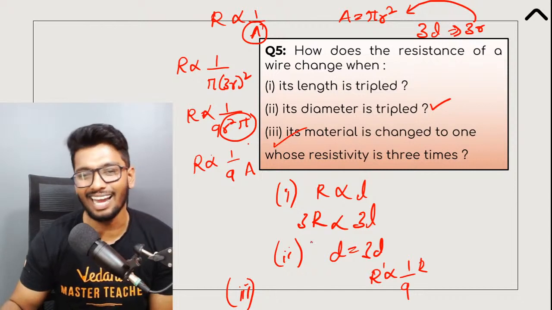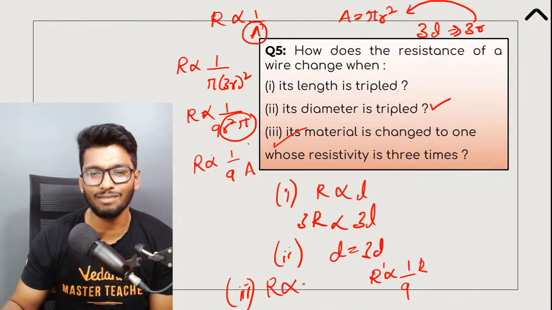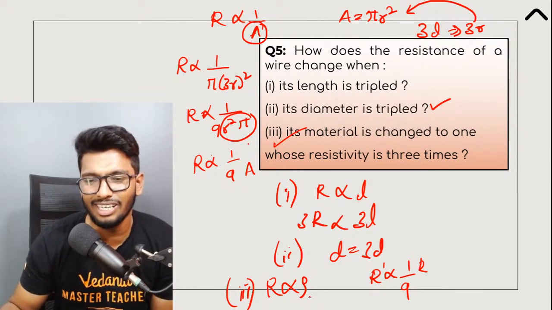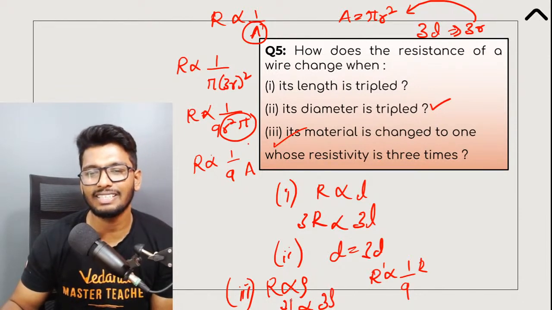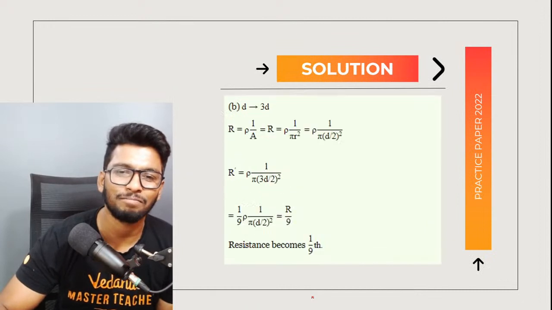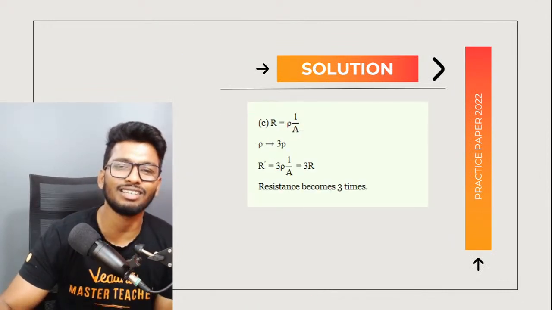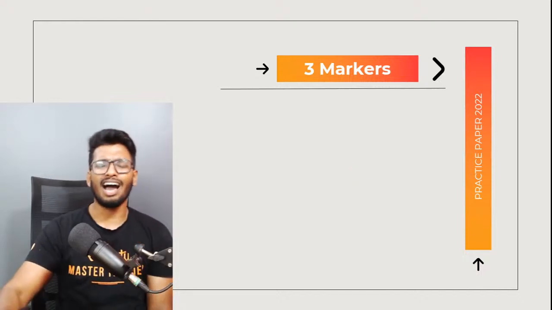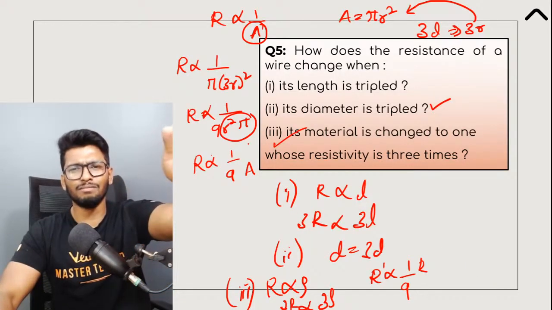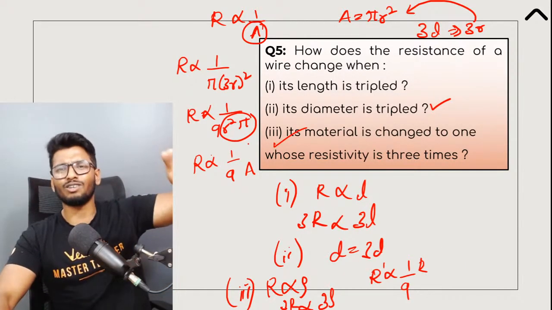3 times exactly, people, because we know that resistance is directly proportional to resistivity. So if your resistivity is increasing 3 times, resistance will also increase 3 times. As simple as that. So that is the answer for this question, guys. And that marks the end of the 2 markers. I believe this question should have been a 3 marker. It's definitely not a 2 marker.